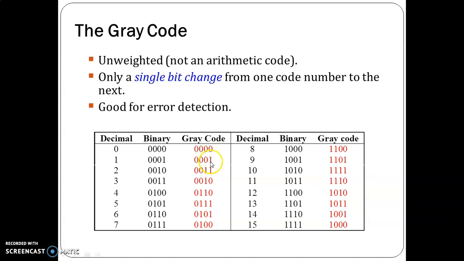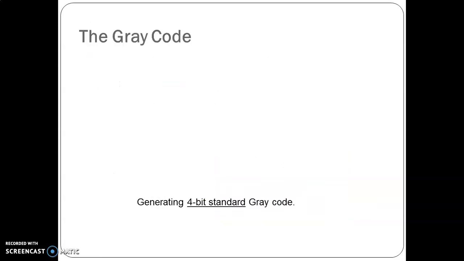There is change only in the first bit. All the other remaining bits are the same. Again, if we compare second and third code, there is only a change in the third bit. Remaining bits remain just the same. Again, comparing this with this, there is a change only in the fourth bit position. All the other bits remain just the same. If we compare each and every bit to the successive gray code, there will be only 1 bit difference between them. So that is called gray code, minimum distance code.